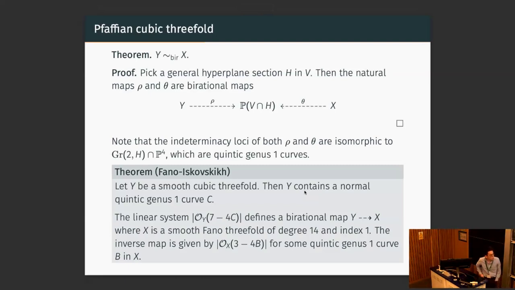This is due to Fano-Iskovskikh. So first they show that for any smooth cubic threefold, Y contains a normal quintic genus 1 curve. And then the linear system of 7H minus 4C on Y defines a birational map from Y to X, where X is the smooth Fano threefold of degree 14. And the inverse is given similarly by some linear system on another quintic genus 1 curve on X. Okay, so these are all very classical constructions.